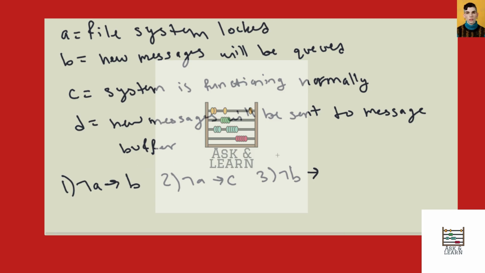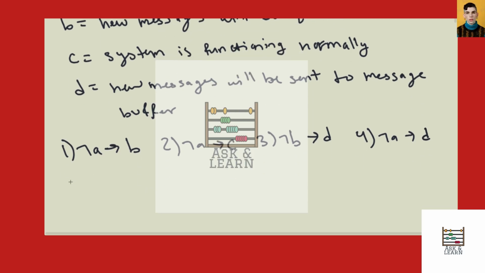So if not B, then D. And then the next sentence says, if the file system is not locked, so yet again not A, then new messages will be sent to the message buffer. So if not A, then D. And the last sentence says, new messages will not be sent to the message buffer. So our last one is not D.